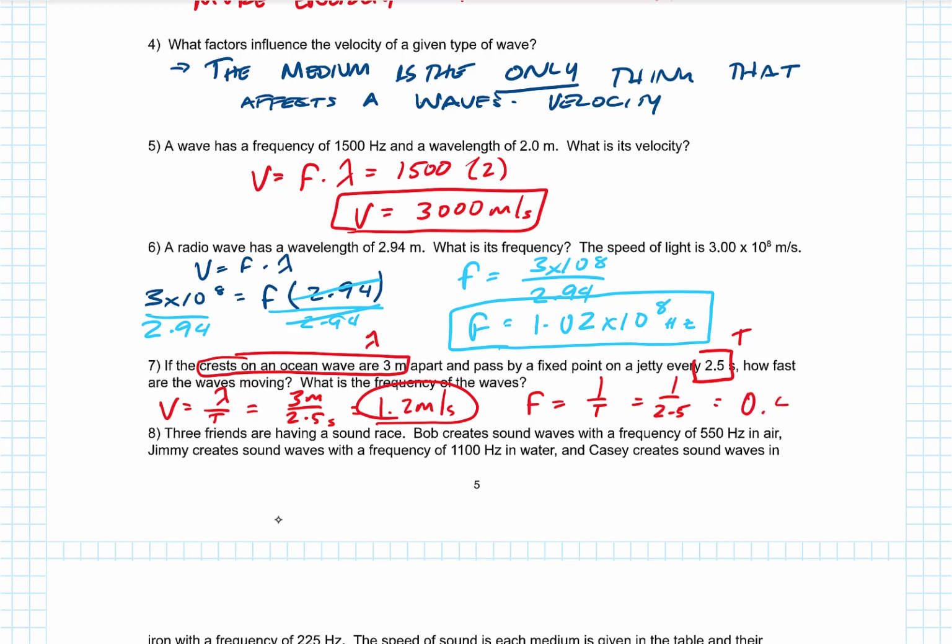And we get 0.4 hertz as the frequency for that. I think the tricky part about this question is it's just telling you the distance between crests. It's not saying the word wavelength, so you have to look out for that.